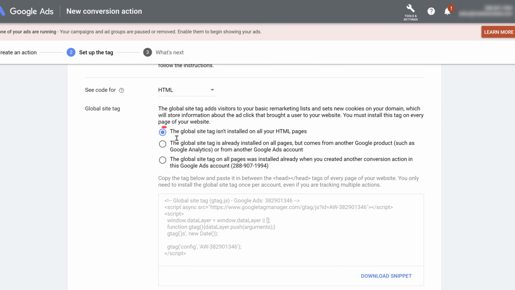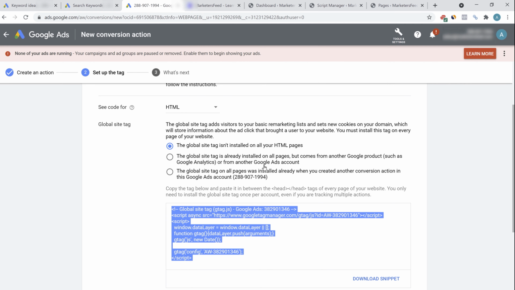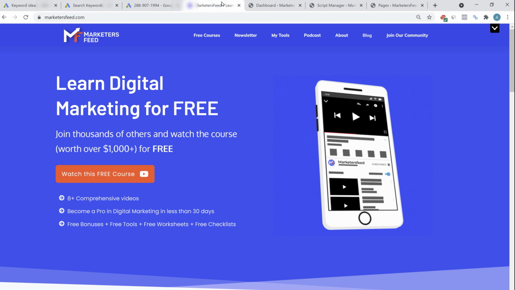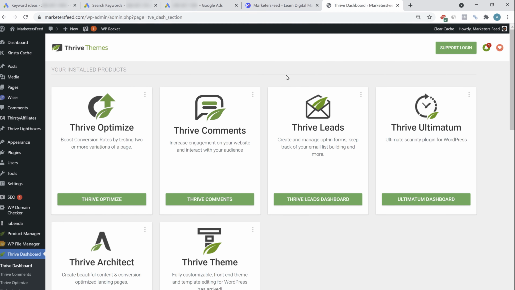Install the tag yourself. First of all, you'll have to add the global site tag installed on all the HTML pages. So you have to copy this tag and add it to the entire website. In my case, my website is marketersfeed.com. I'll go to Thrive dashboard. I have used Thrive Themes to build this website. If you don't know what Thrive is, then I recommend you watch our free blogging course or free affiliate marketing course, where I have shown you how to create a website like mine from start to finish.